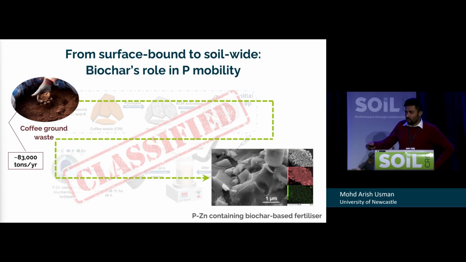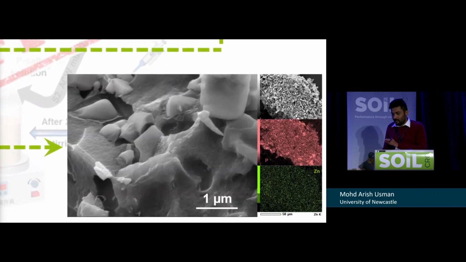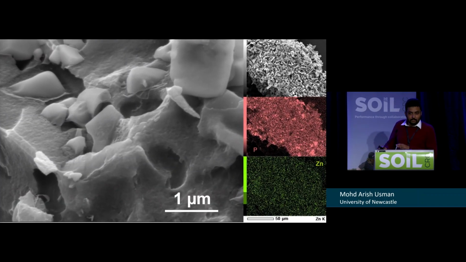We have done a lot of characterization and also looked at the release profiles, and it is showing superb results. In future we are planning to apply for an IP, so that's why I can't show you the whole process of how I'm synthesizing the material. But this is the final fertilizer. This is just one of my samples, where you can see the phosphorus is uniformly distributed in the biochar matrix, and we are also loading zinc into it.